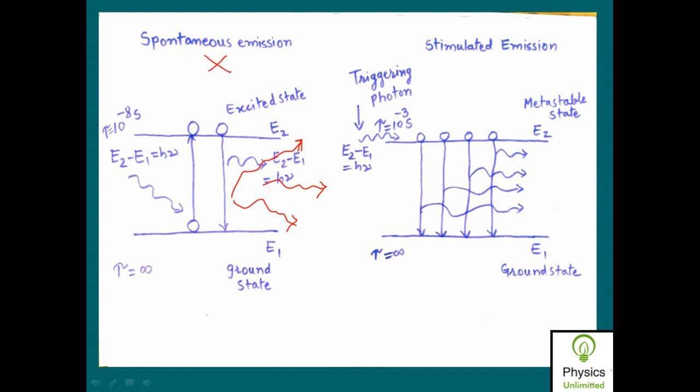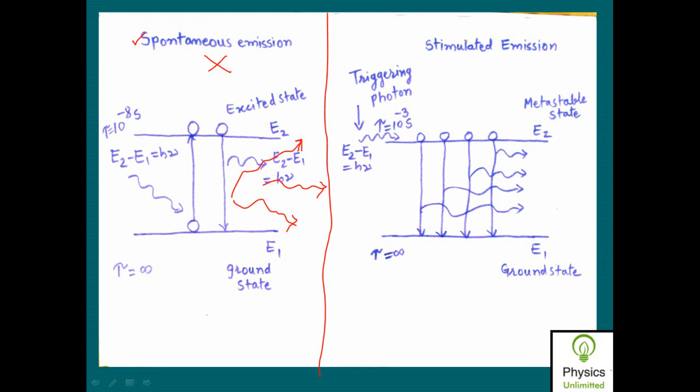and therefore such spontaneous emission is not useful for obtaining the laser. But this spontaneous type of emission is obtained in the case of our ordinary light, such as incandescent lamps, which are used in our domestic appliances, such as tube lights, bulbs and so on. So the type of emission in tube lights and bulbs is the spontaneous type of emission.